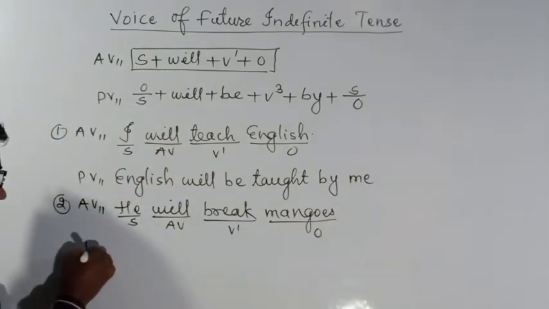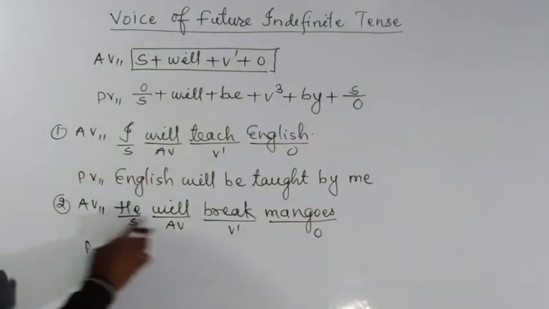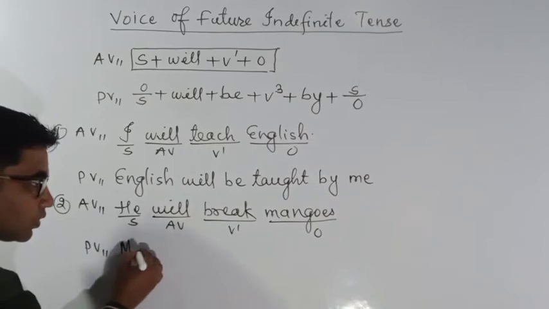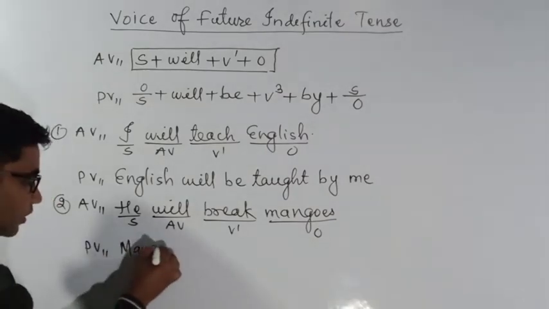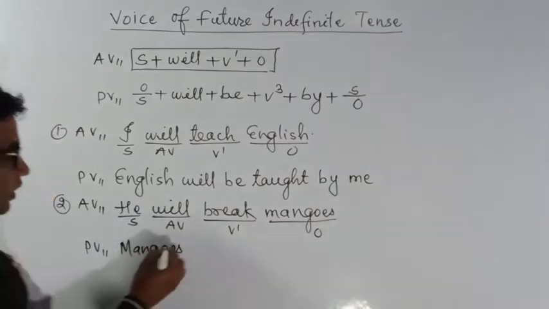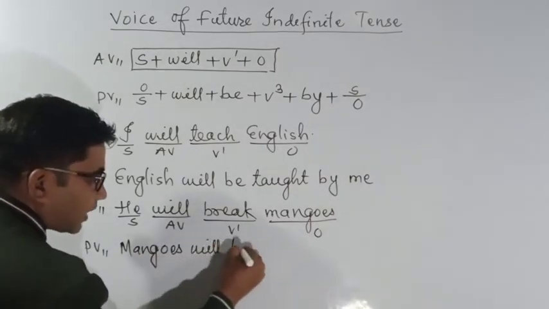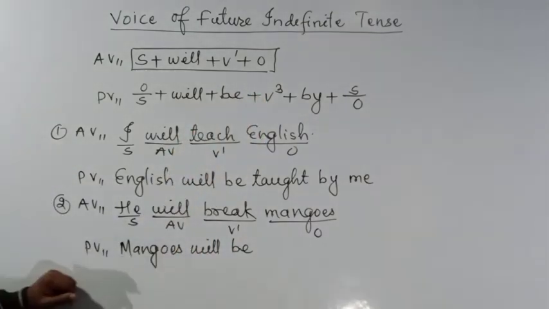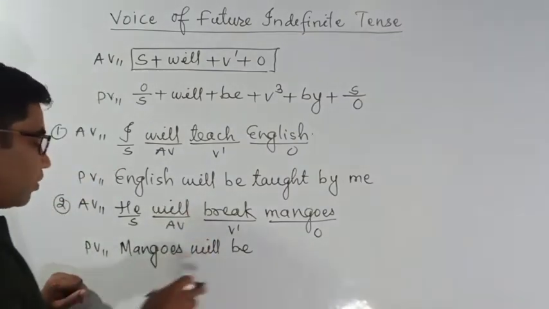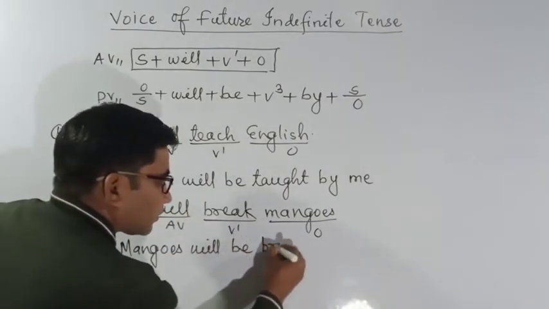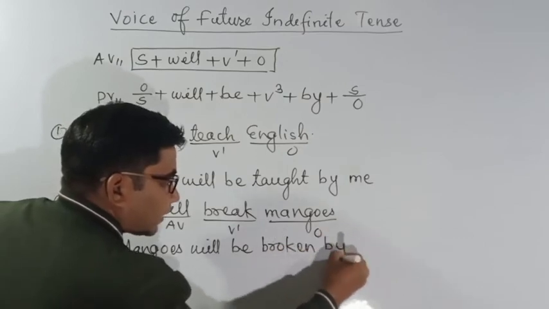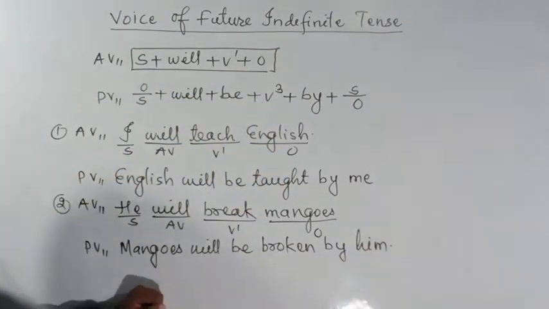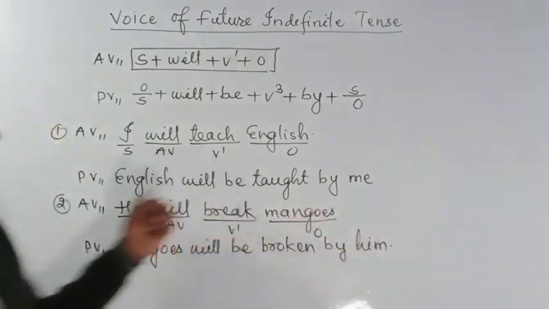So according to our rule, in the place of the subject you have to write which one? Object. So mangoes will become the subject. So I can write here mangoes. After then according to the rule will, after then be: mangoes will be. Here break is available, so our rule is demanding V3. The V3 of break is broken. So mangoes will be broken by. Here he is available, so I can write him, because you already know that he will change into him when you change active to passive.